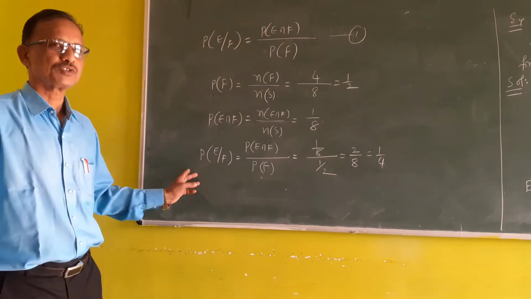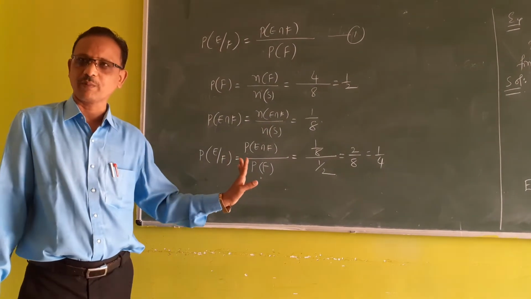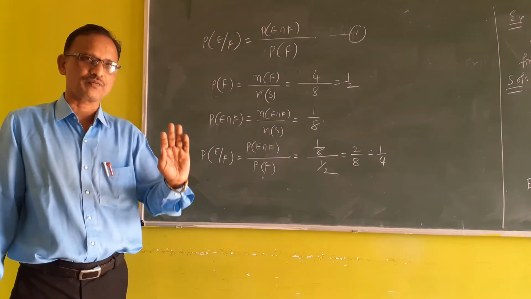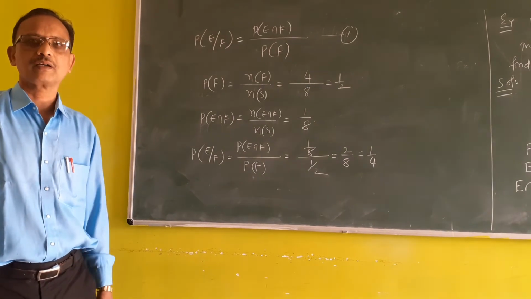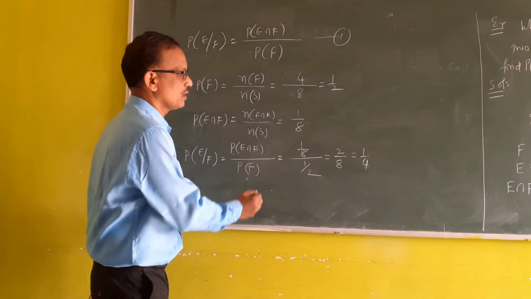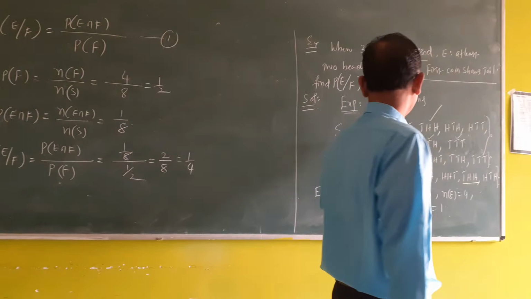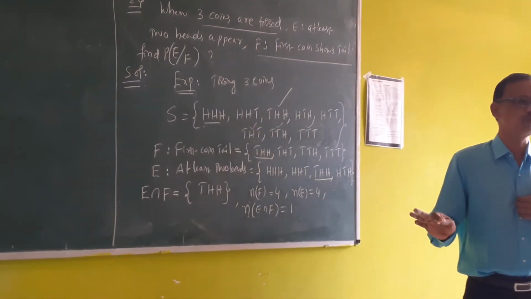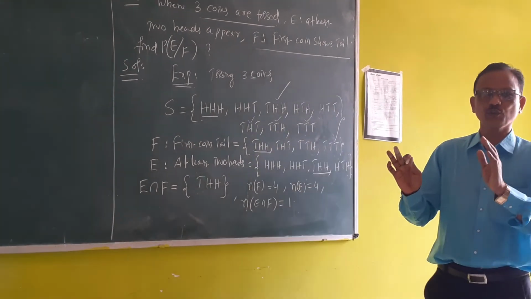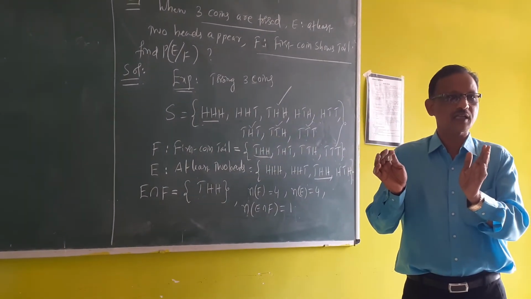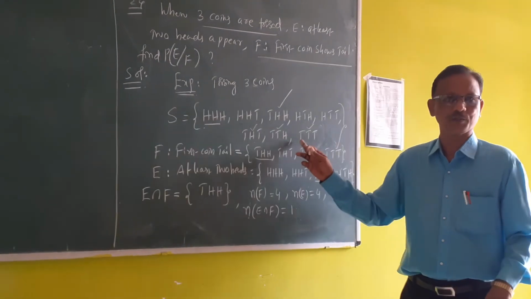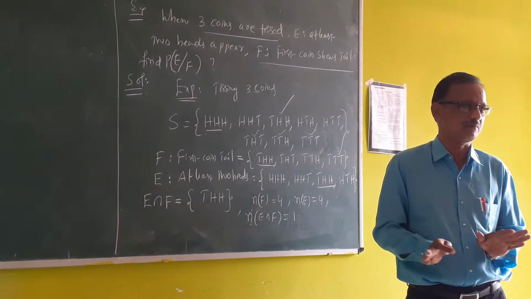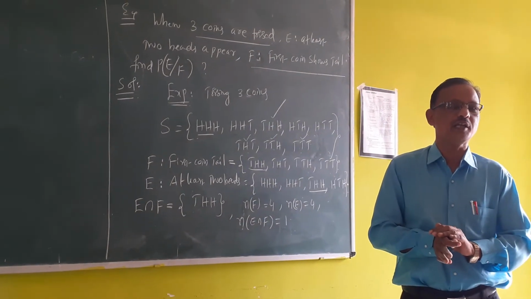Okay, right. So by using this formula, this is 1 by 4. A small trick is there, so without doing all the process, we can find the answer directly. So what is that? See, when we find the probability of any event, we see the number of possible outcomes, that is the sample space. Based on the sample space, we find the probability of any event.